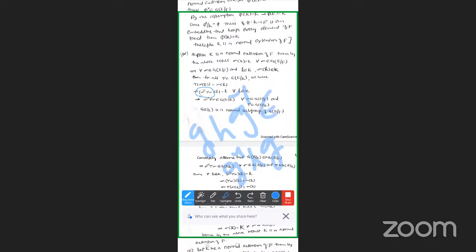These belong to H. Then we can say that H is a normal subgroup of G. So g h g inverse and g inverse h g, these two conditions are normal subgroup conditions.